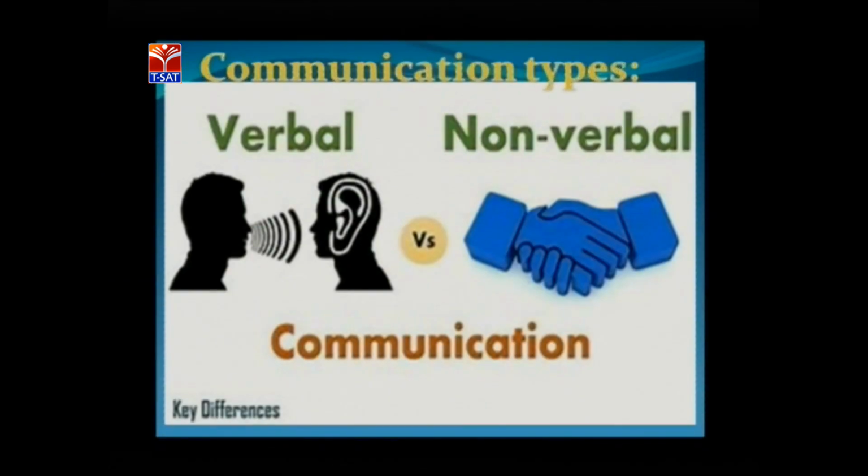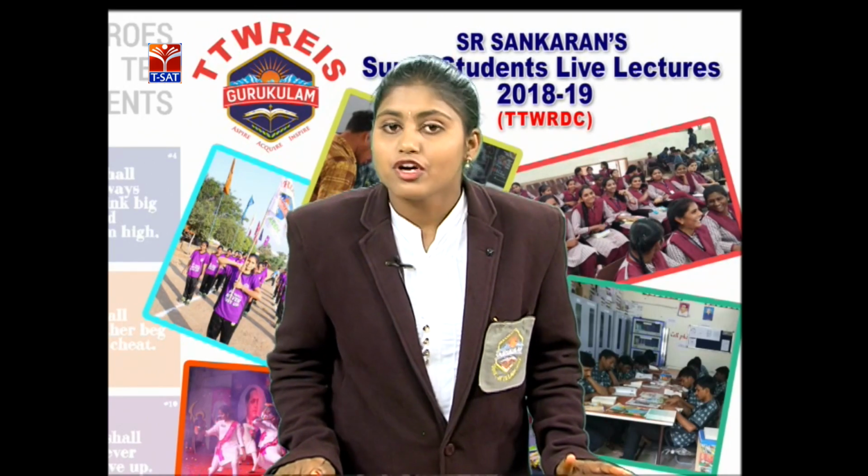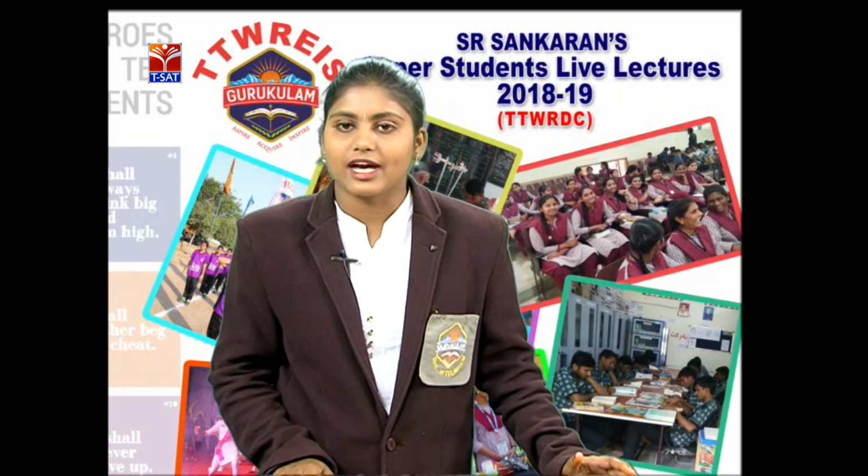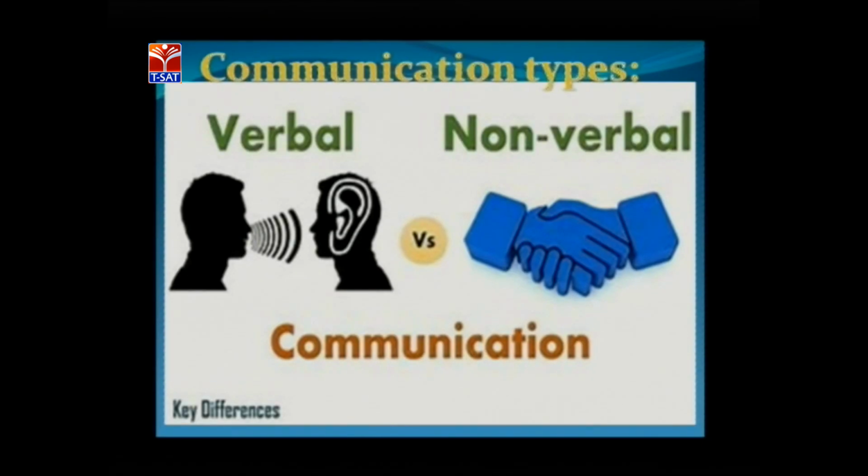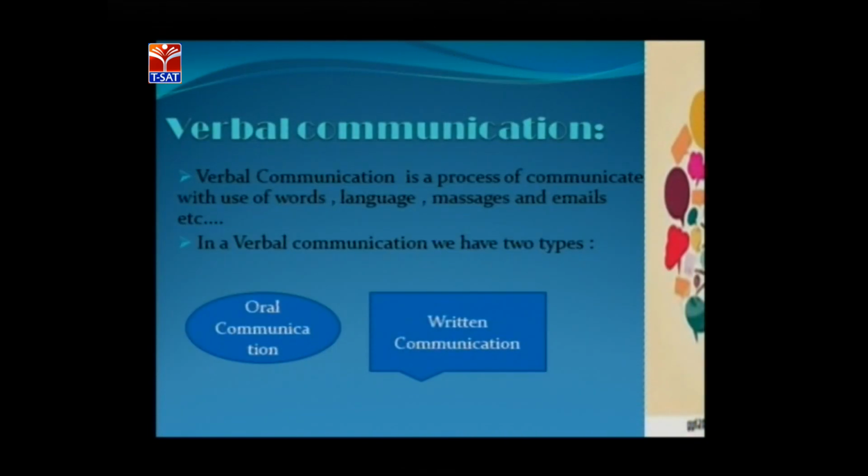Next, in communication, we have two important types. The first one is verbal communication and the second one is non-verbal communication. Friends, what is verbal communication? Verbal communication is a process of communication with the use of words, language, messages and mails, etc. In verbal communication, we have two types. The first one is oral communication and the second one is written communication. Now, we will discuss oral communication in depth.